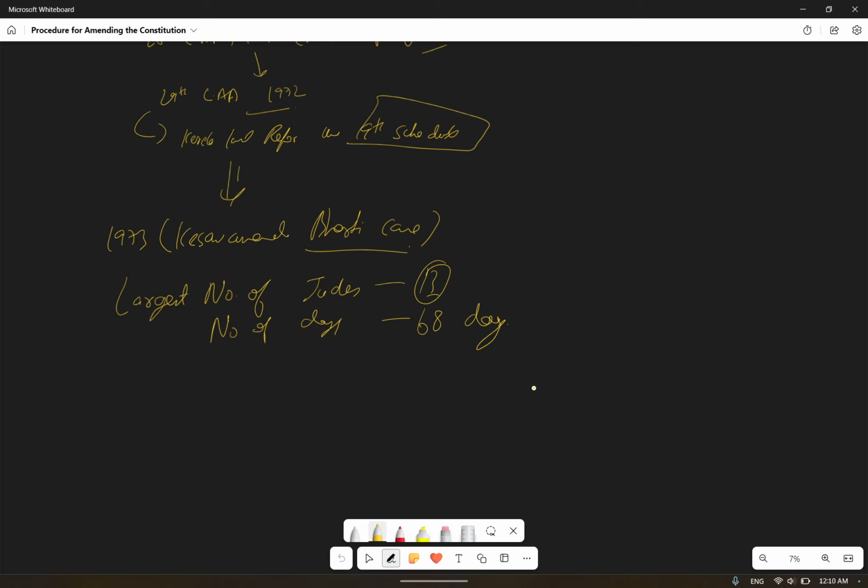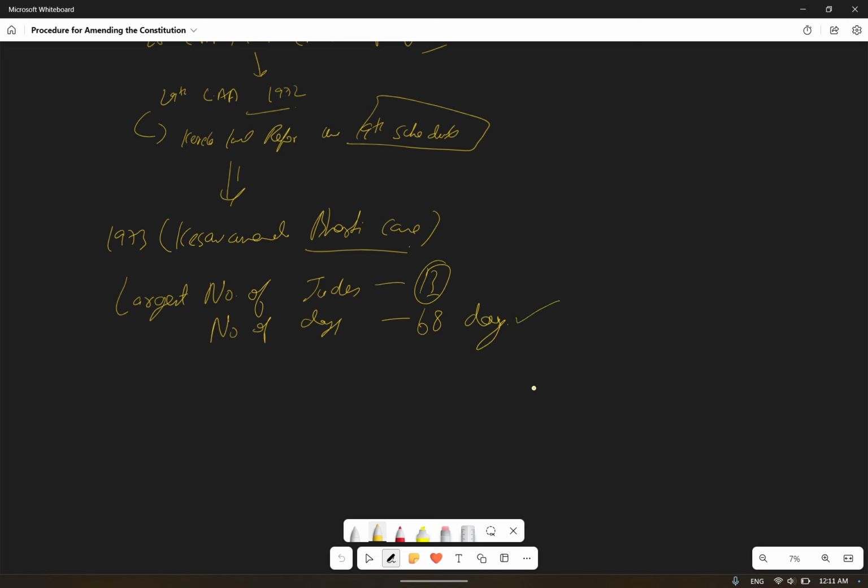The second longest was the Aadhaar case, the Aadhaar issues and all. Okay, so just forget about it. It was the longest-running case at the time.